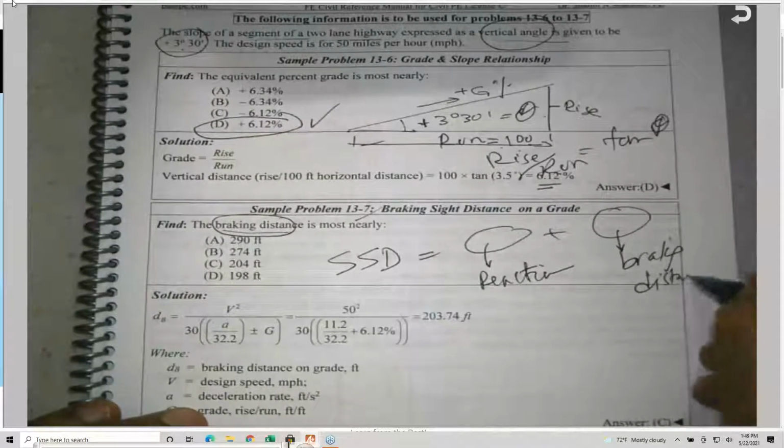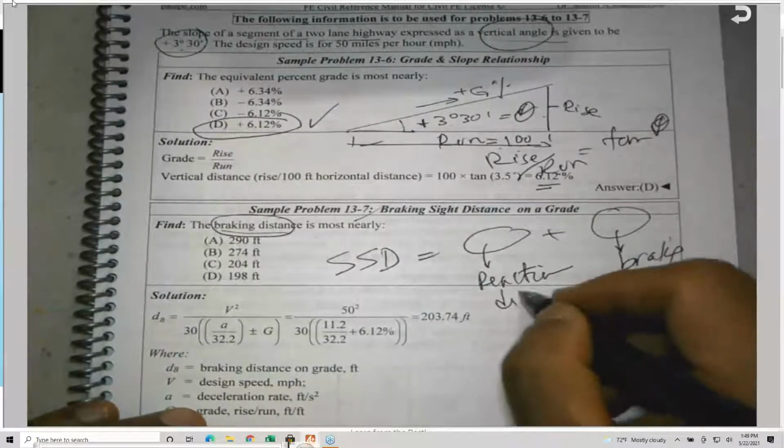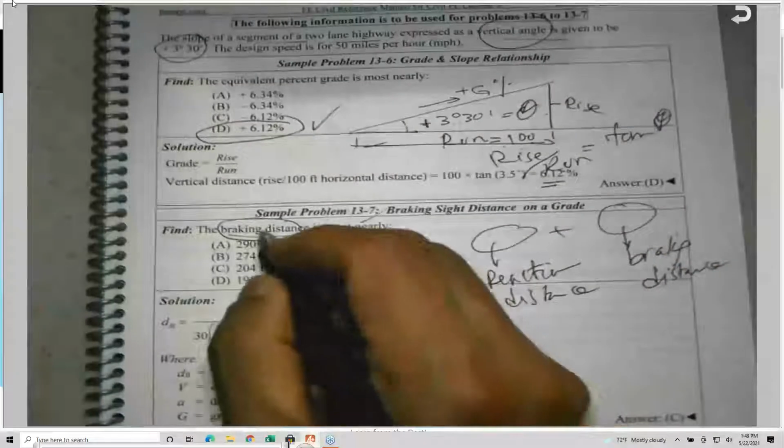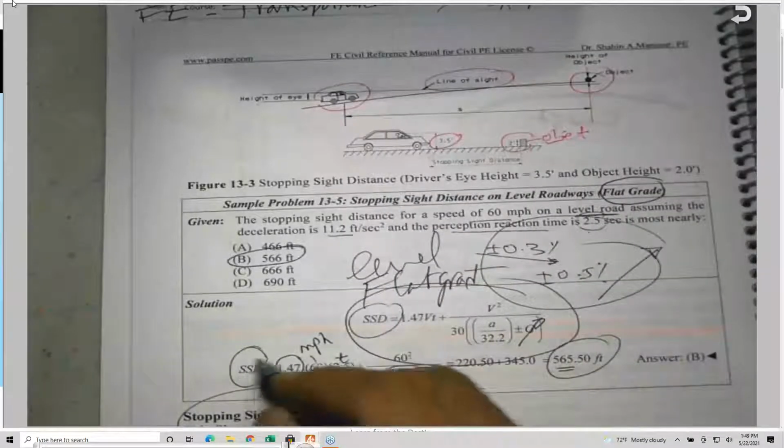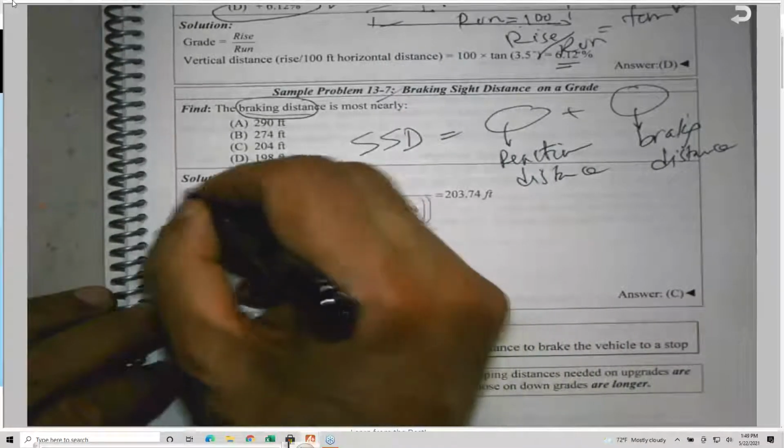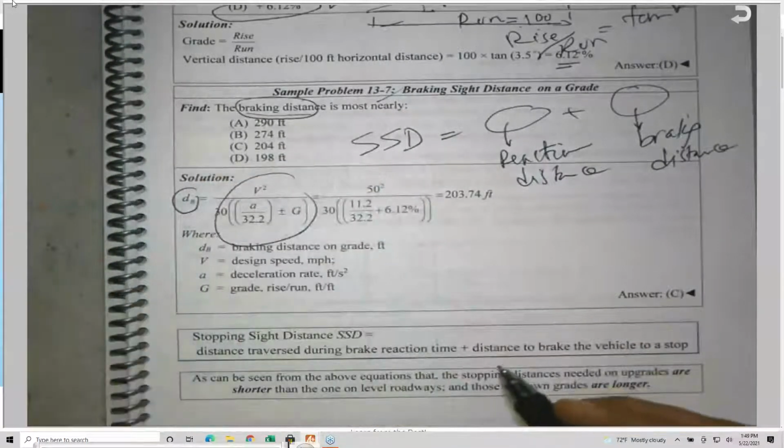So this is the braking distance, the reaction distance. He's not asking for the SSD. The SSD is the total of the two components, and this is the braking distance, here it is.